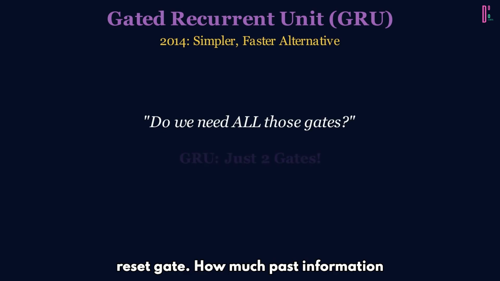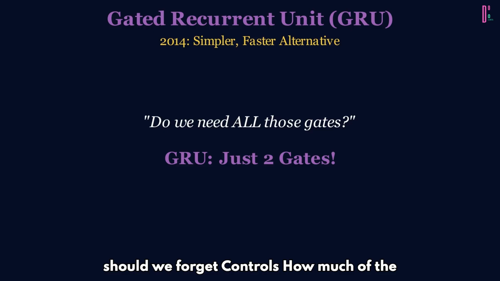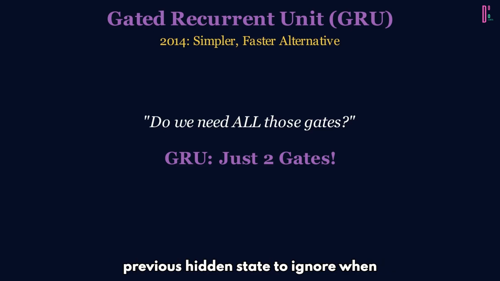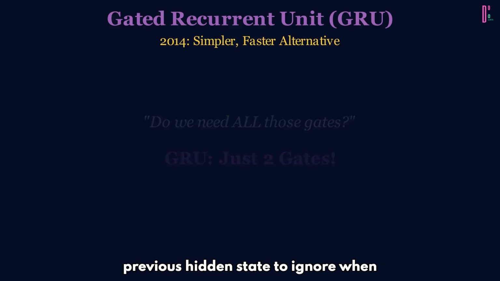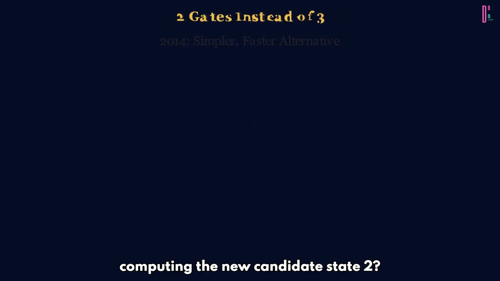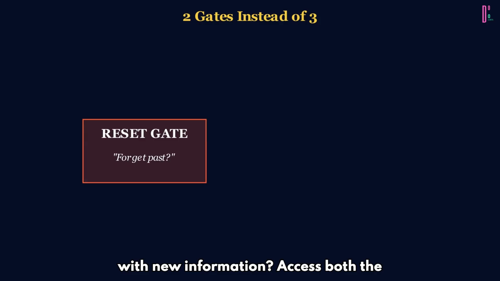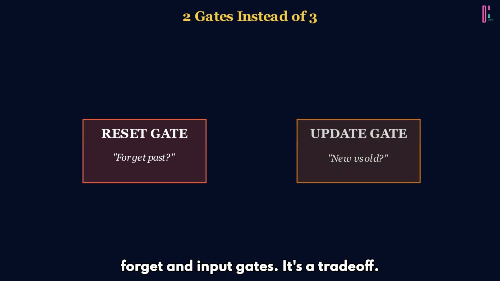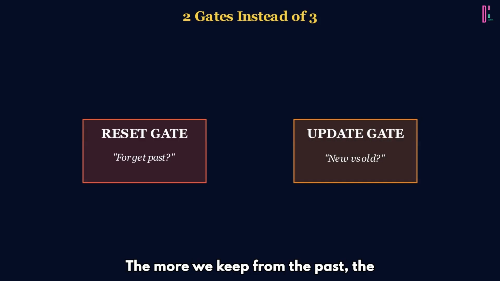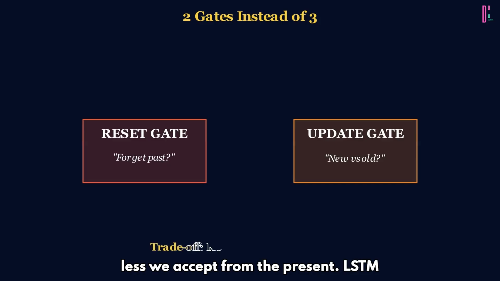1. Reset gate. How much past information should we forget? It controls how much of the previous hidden state to ignore when computing the new candidate state. 2. Update gate. How much should we update with new information? It acts as both the forget and input gates. It's a trade-off: the more we keep from the past, the less we accept from the present.